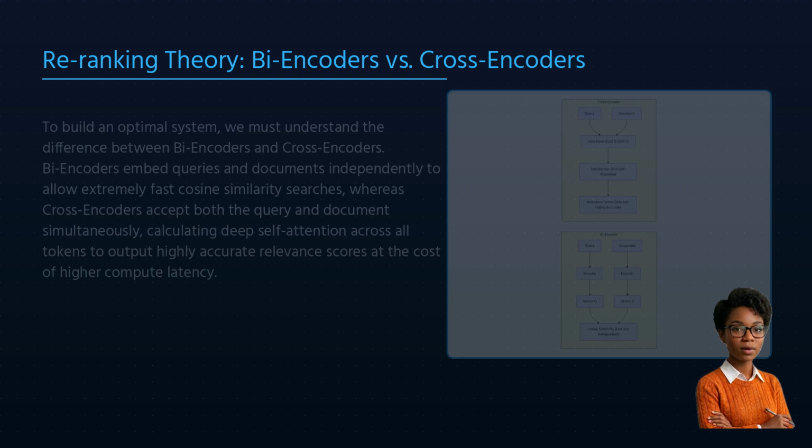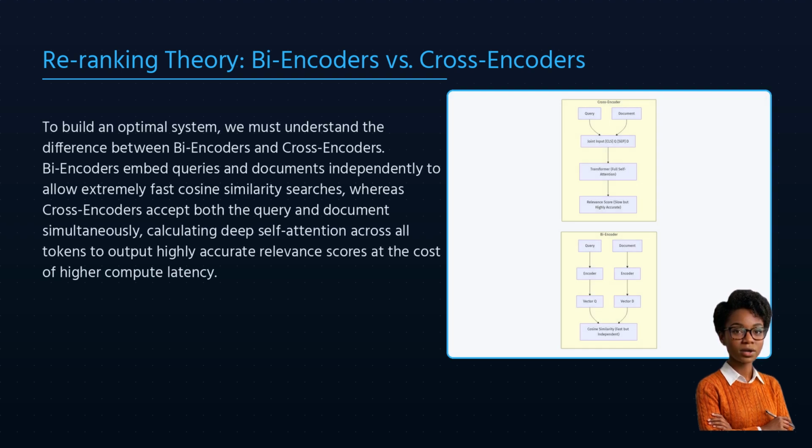Now, why do we need re-ranking? Traditional vector databases use bi-encoders, like OpenAI's text-embedding-3. These embed your query and documents separately, allowing fast vector operations but completely missing the subtle, deep semantic intersections between them. Cross-encoders, on the other hand, do not create individual embeddings. They process the query and document together through a deep neural net, allowing full self-attention across every word. It is computationally expensive but incredibly accurate.